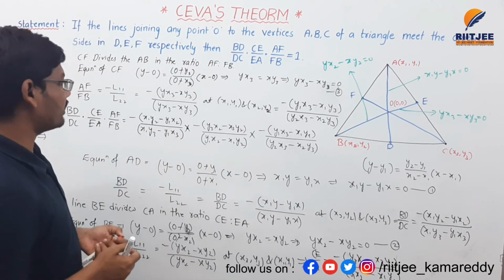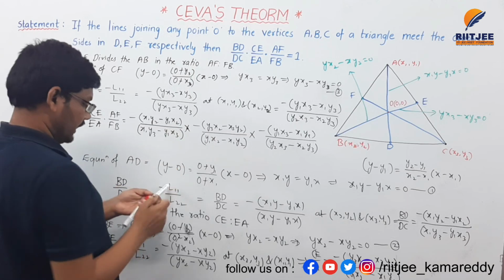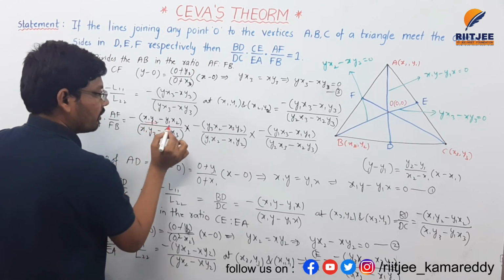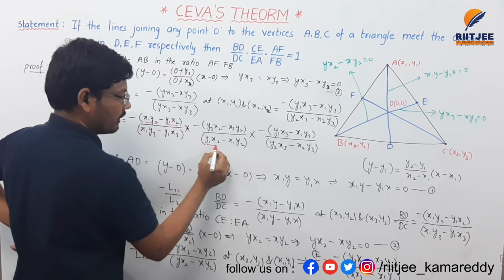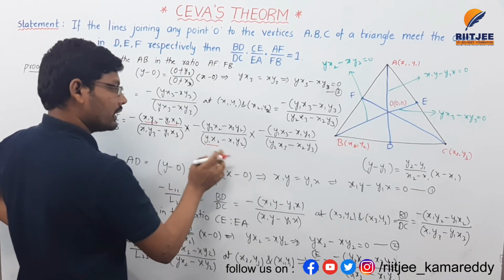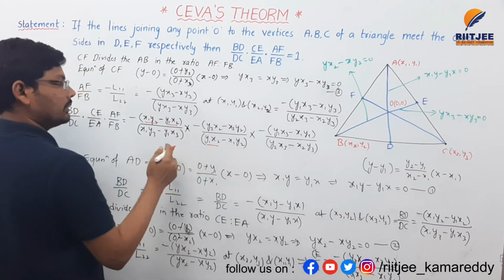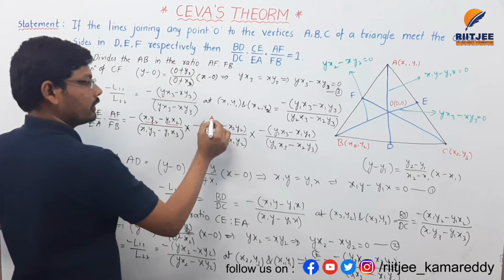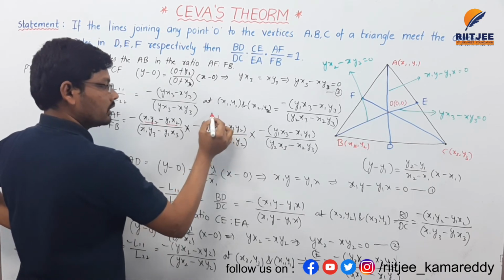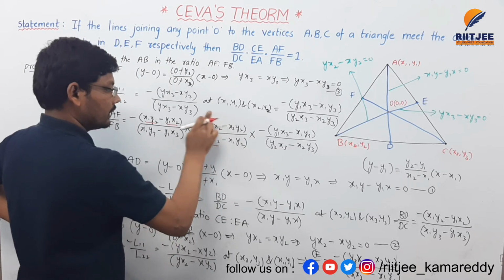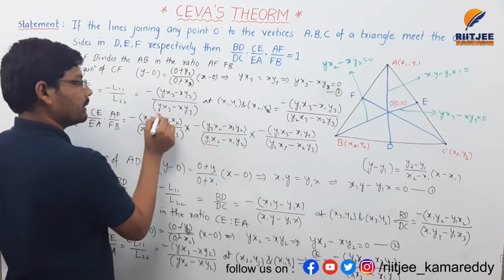So if you observe clearly, this is x1 y2, y1 x2. Similarly, here if you take minus as common, this will be reversed.